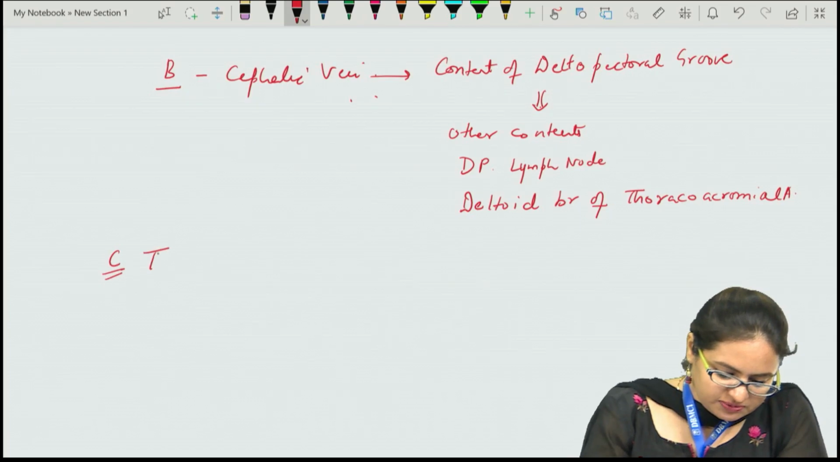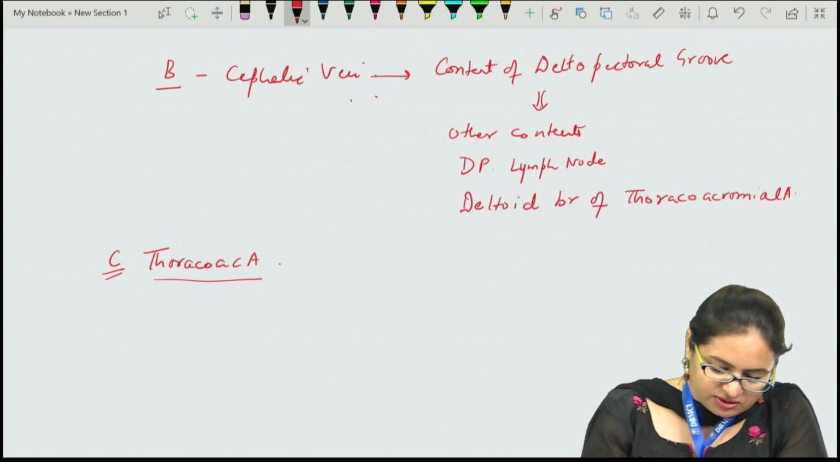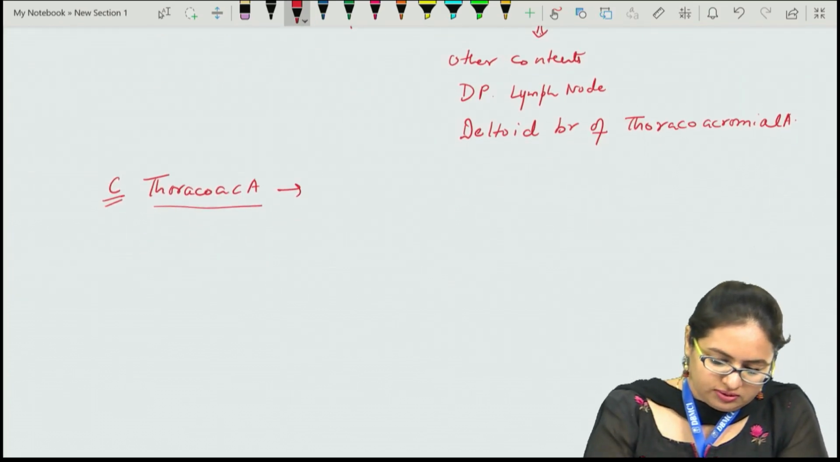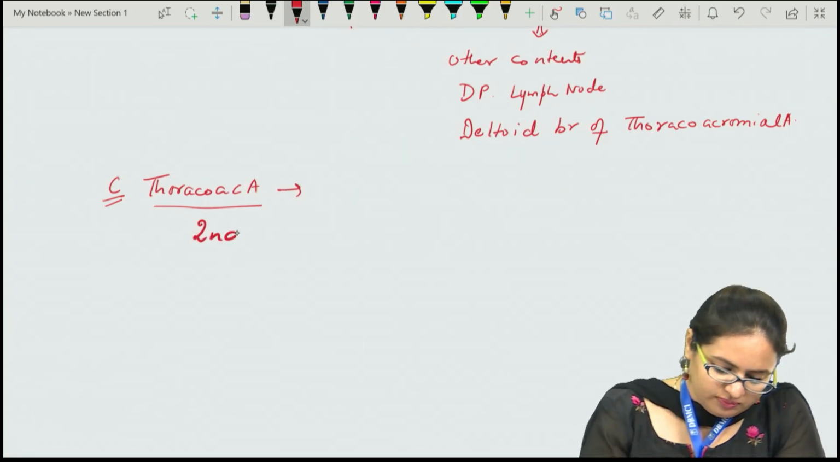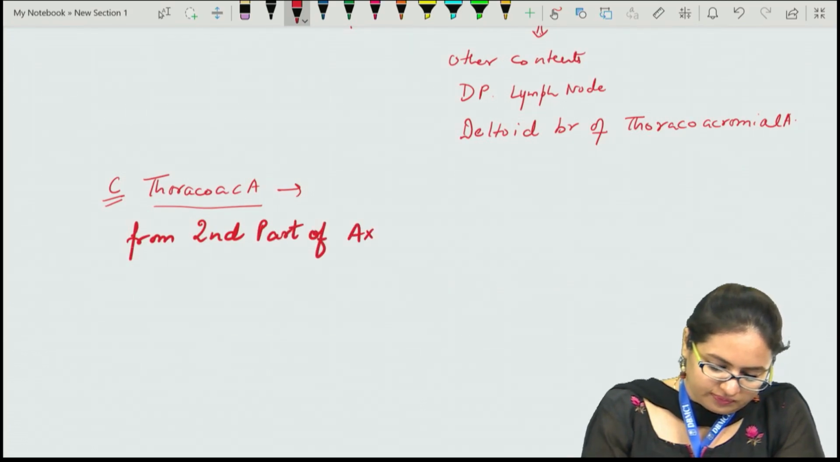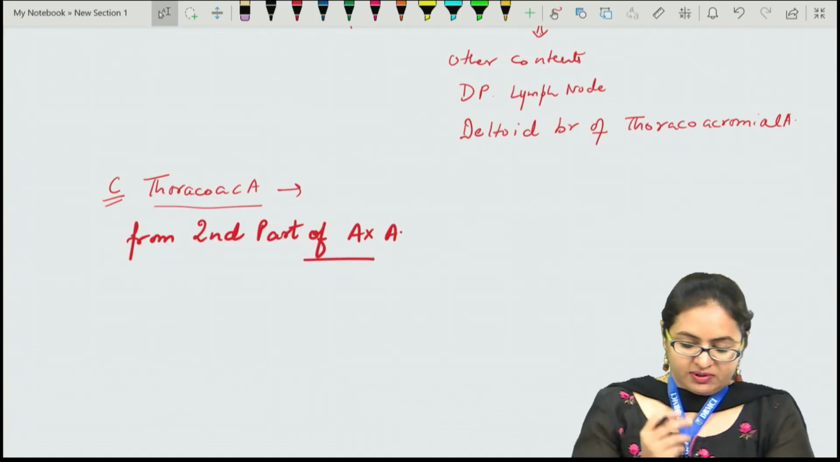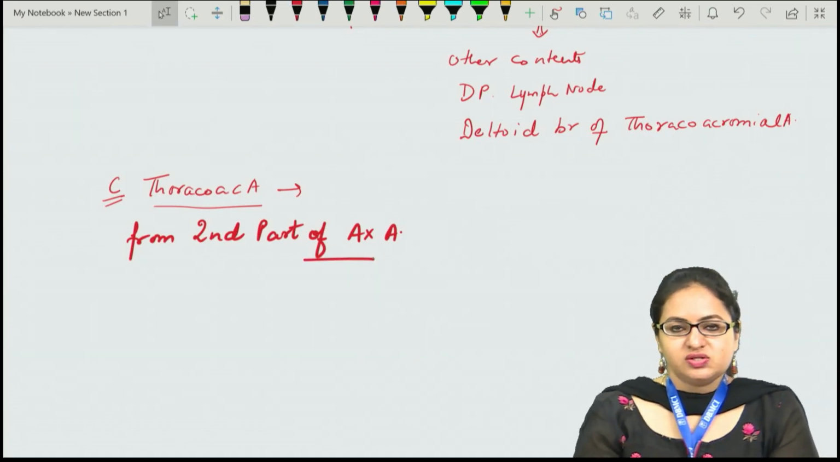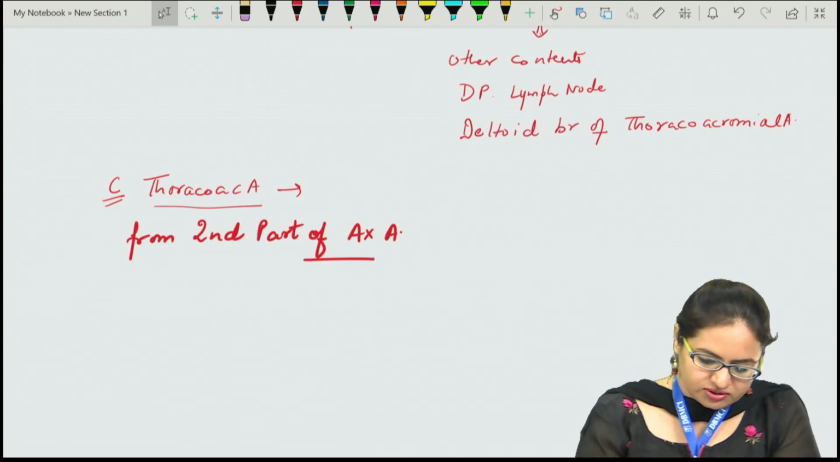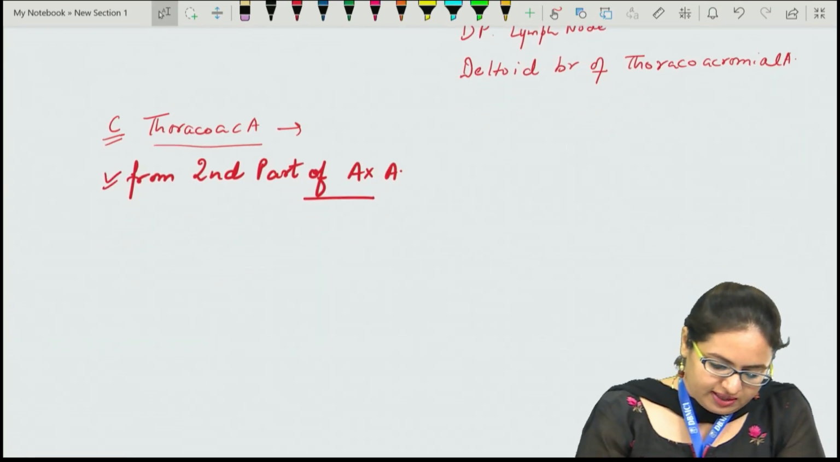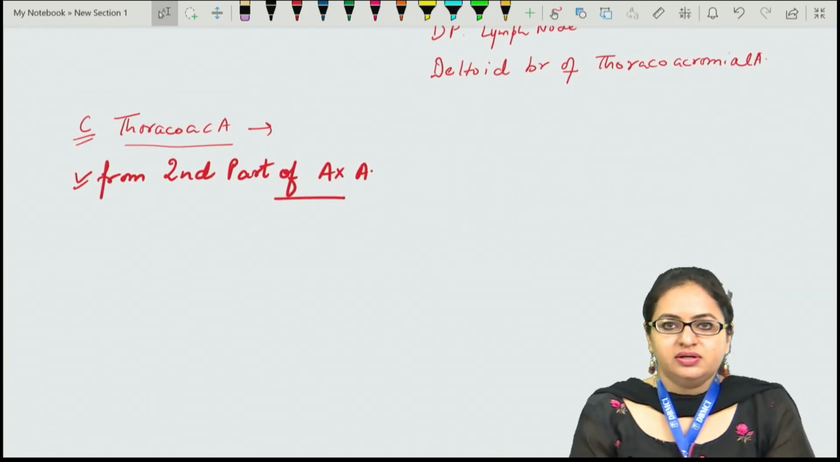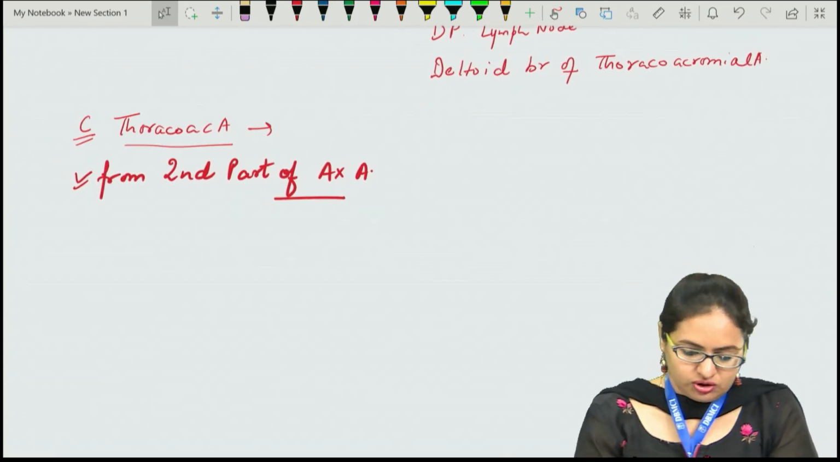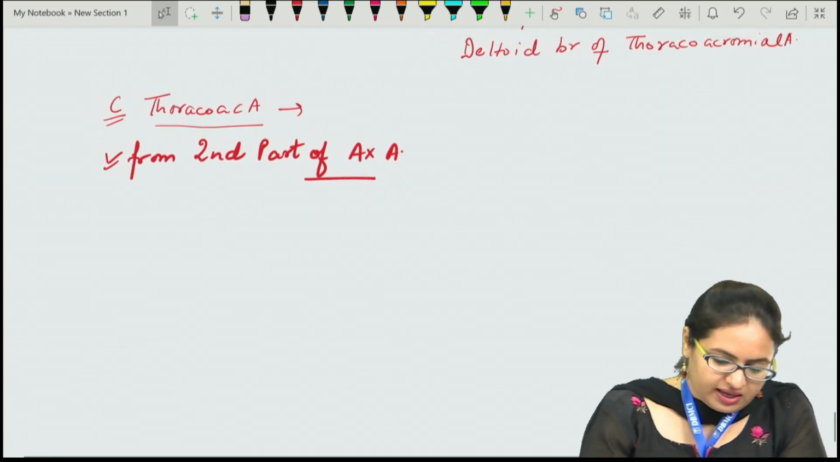Then the C structure which has been mentioned over here is thoracoacromial artery. As we know, this thoracoacromial artery is a branch of the axillary artery and it specifically arises from the second part of axillary artery. From the second part of axillary artery, thoracoacromial artery as well as the lateral thoracic artery are the two branches which arise from here. And the thoracoacromial artery further divides into the deltoid branch, pectoral branch, acromial branch as well as the clavicular branch.